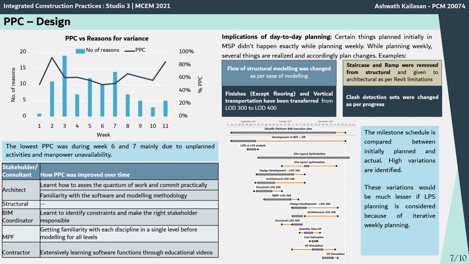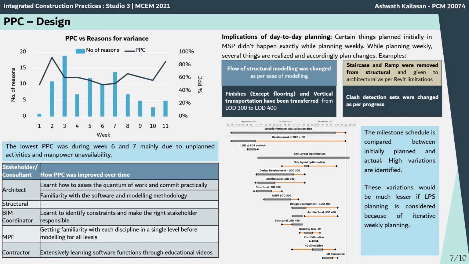And there were several implications in the day-to-day planning. For example, the structural modeling flow was changed after the initial days. Initially, it was planned that first the beams would be modeled and then the slabs, but it was changed so that first the slabs should be modeled and then the beams. Similarly, staircase and ramp elements were first considered in the structural modeling, but later on they were transferred to the architectural consultant after understanding the Revit functionality.